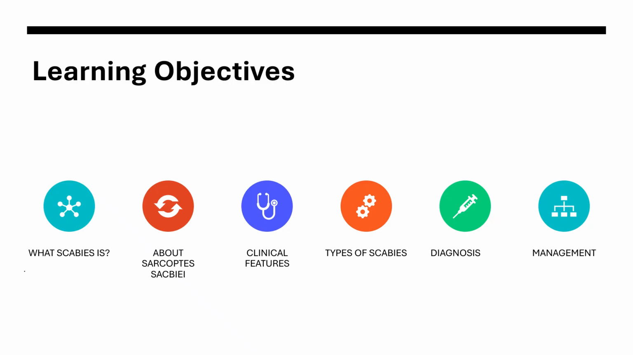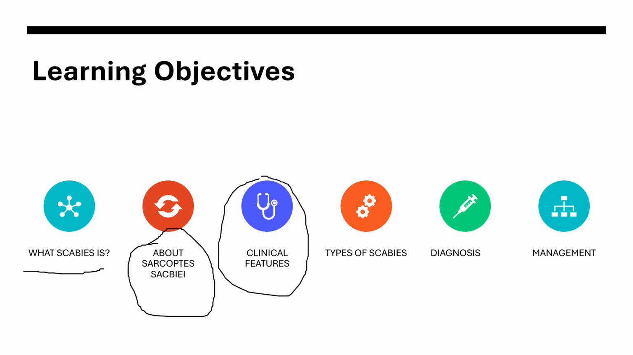So for this, we will be looking at what scabies is, like which bug causes it and how the transmission occurs. These are general things, and about the bug. This is particularly a low-yield one, but it's good to know. Again, the important thing is the clinical features, and we will learn how to diagnose it clinically, how to differentiate it from other things, and the types of scabies, because scabies may differ in immunocompromised patients.